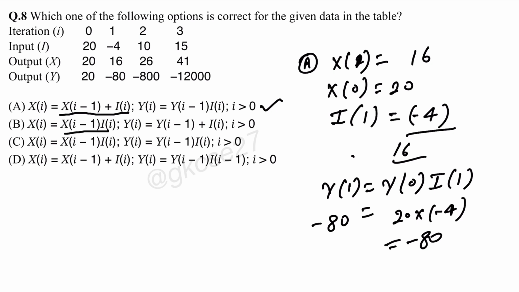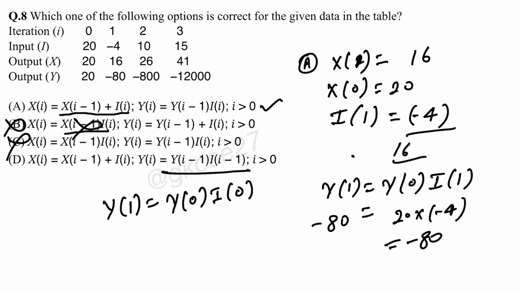First part is plus, no? So it can't satisfy. Just remove this one. Next part can't also satisfy. If plus is satisfying, then how can product satisfy? And see this one, I minus 1. Will it satisfy? Just see Y1 equal to Y0 into I0. Y1 is what? Minus 80. And Y0 is what? 20. And I0 is what? 20. 20 into 20 equal to minus 80? No. So option A is correct.